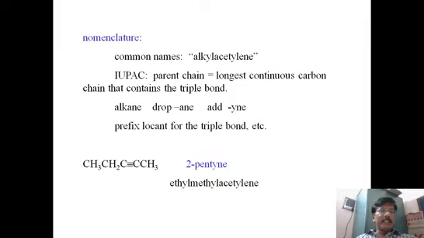We need not mention where it is because the number is not necessary, because we are already mentioning acetylene. That means C triple bond C, that is the part we are mentioning, and whatever substituent is attached to those carbons is given the name as substituent. Here in this particular case, ethyl is one substituent, methyl is another substituent. Therefore, ethyl methyl acetylene. Number is not required here. Whereas if you give the name with the IUPAC nomenclature, we have to mention the number where that triple bond is, because we treat the total number of carbons as a common main chain, like 2-pentyne.